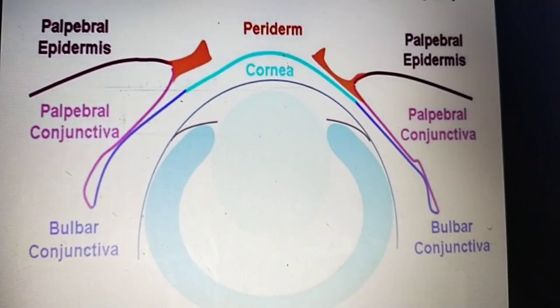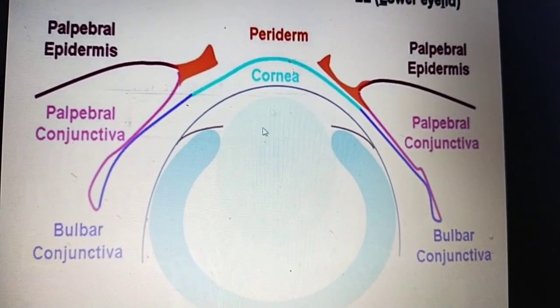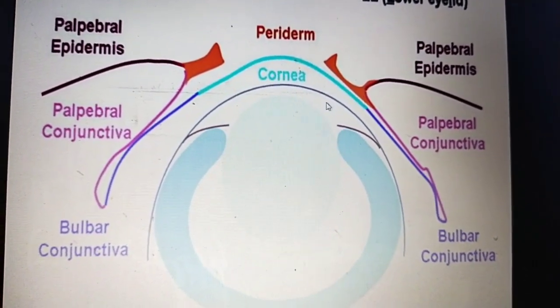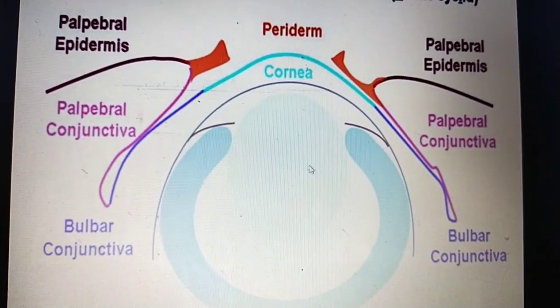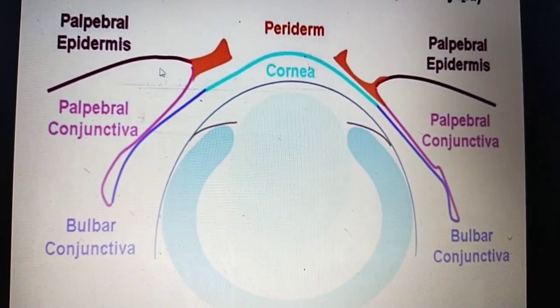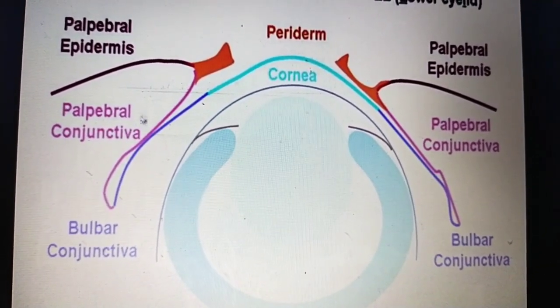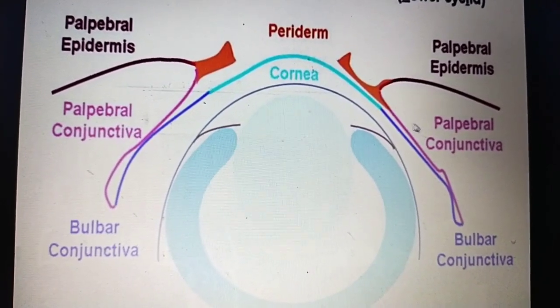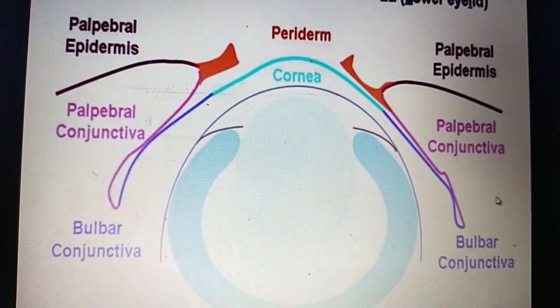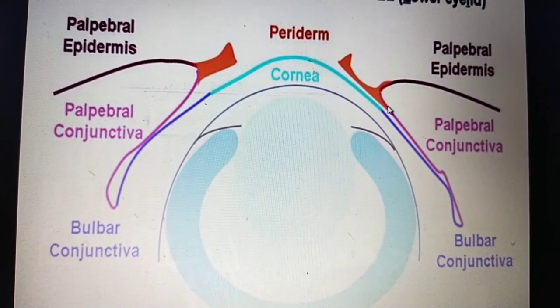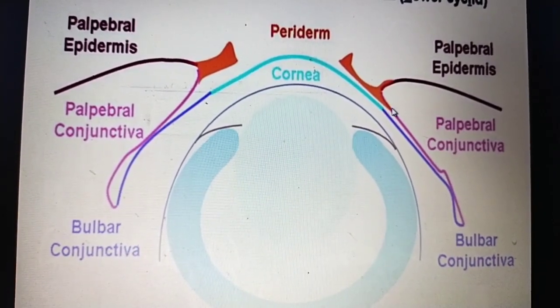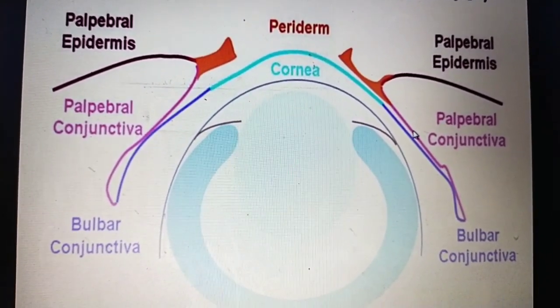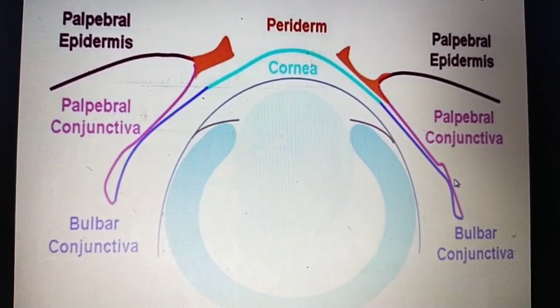You can see here, this is the eyeball and these are the eyelashes. Which part is covered? The mucous membrane covering the posterior of the eyelids is the palpebral conjunctiva.